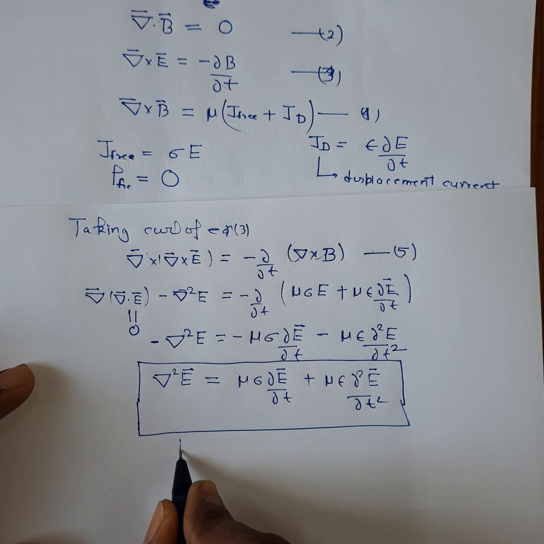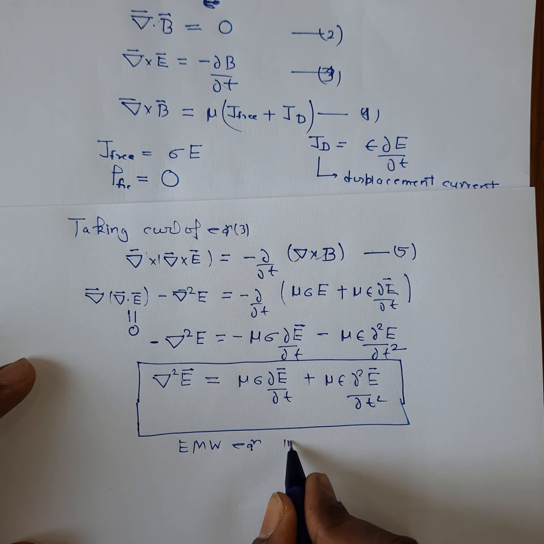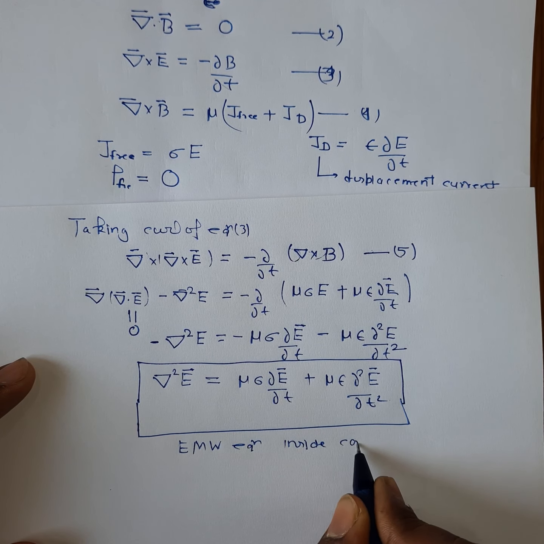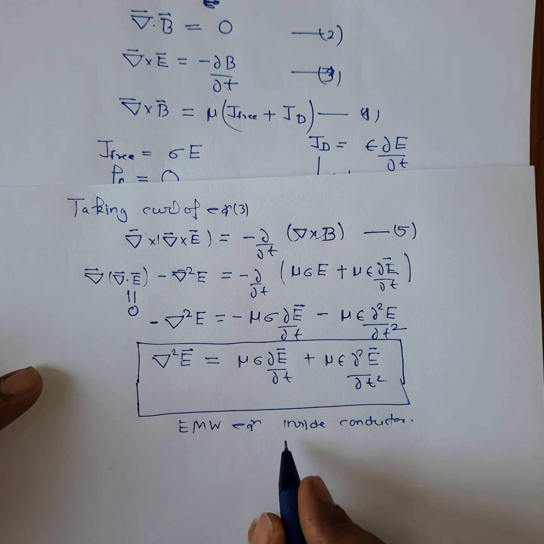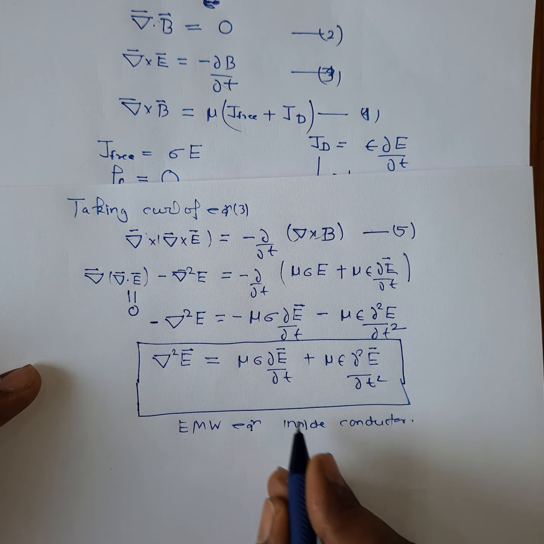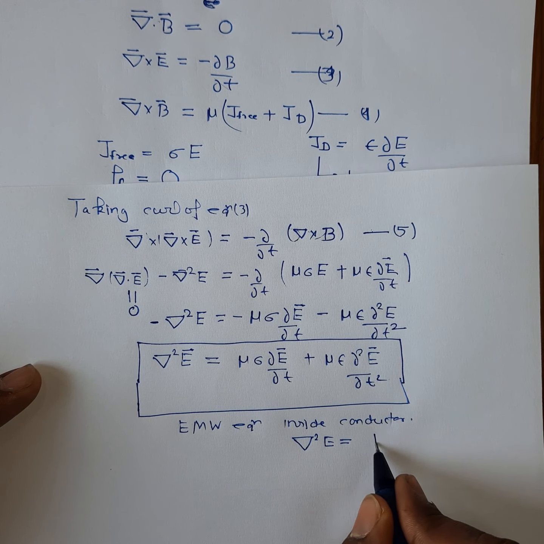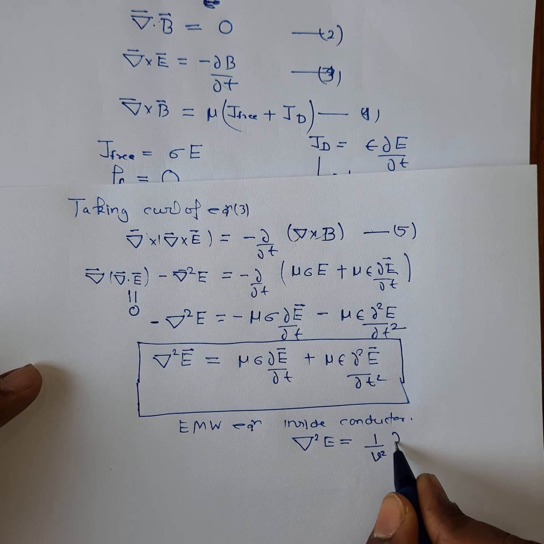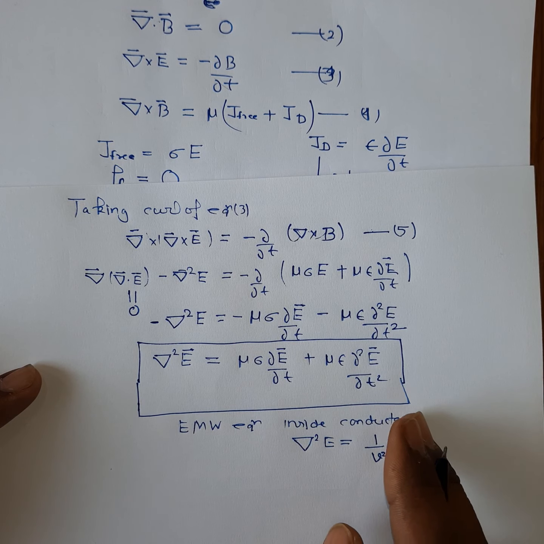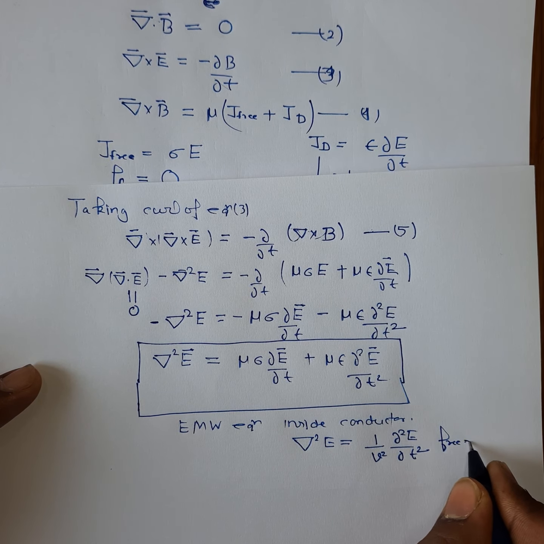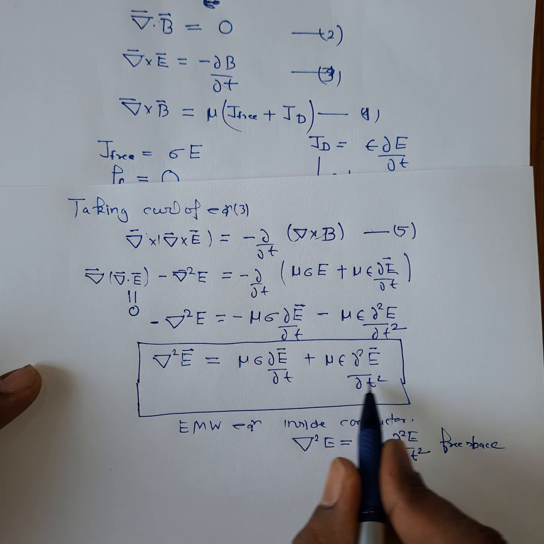This is the electromagnetic wave equation for the electric field inside a conductor. If you notice, it is different from the electromagnetic wave equation of free space: del square E was equal to 1 upon v square del square E by del t square, and this was the wave equation for free space. Inside the conductor, the electromagnetic wave equation looks like this.